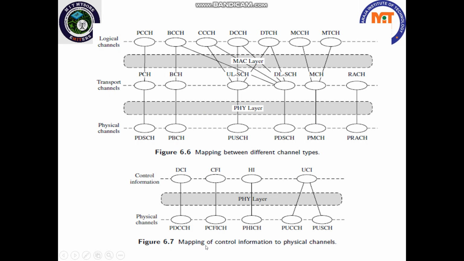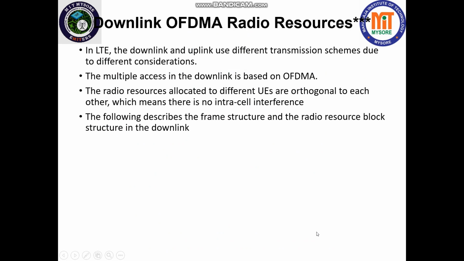And finally, the mapping of control information to physical channels. We have seen the control information, right? DCI is mapped to PDCCH, CFI is mapped to the physical CFI channel, HI is mapped to the physical HI channel, and UCI is mapped to the PUCCH and PUSCH channels. In the next lecture, we are going to look at downlink OFDMA radio resources.